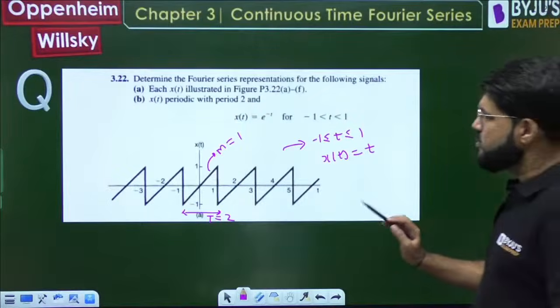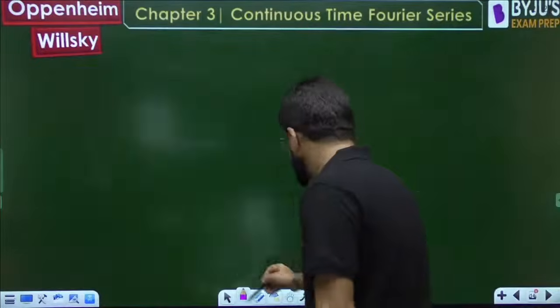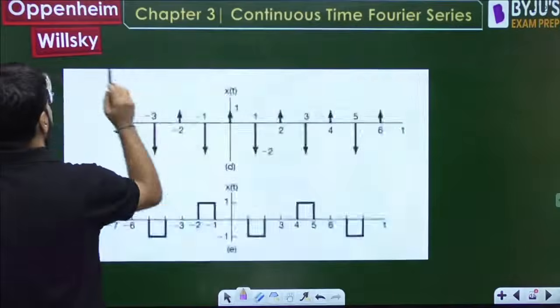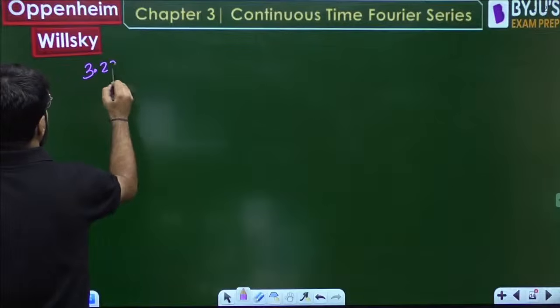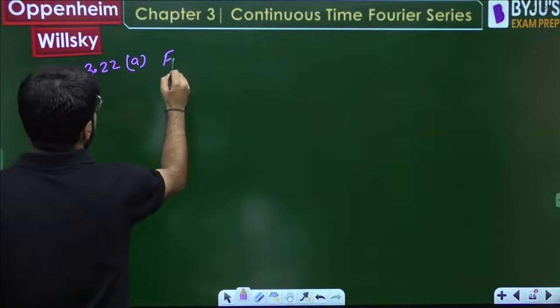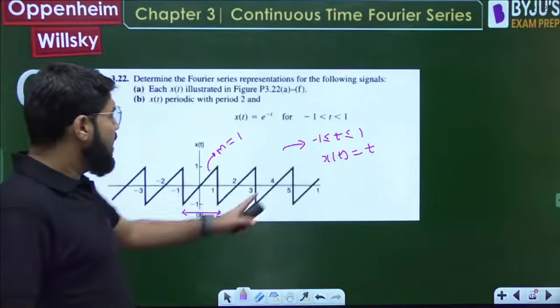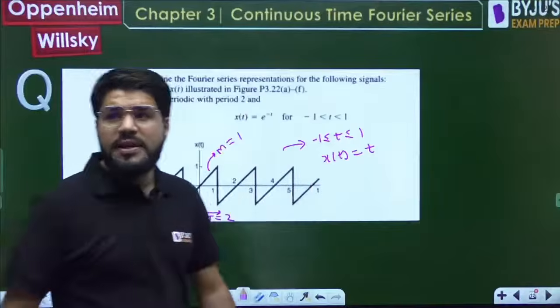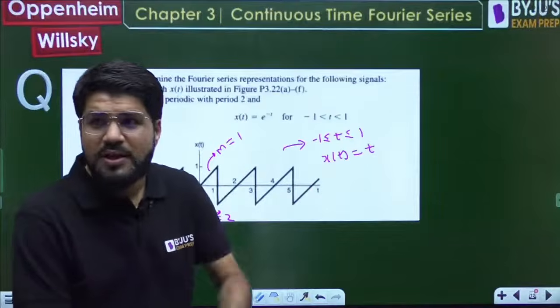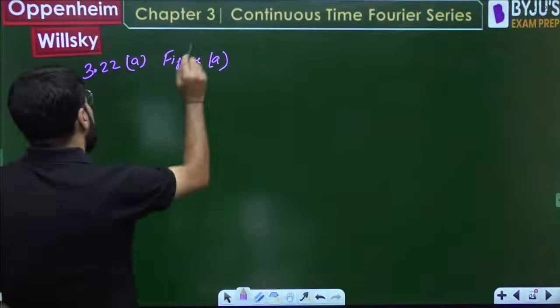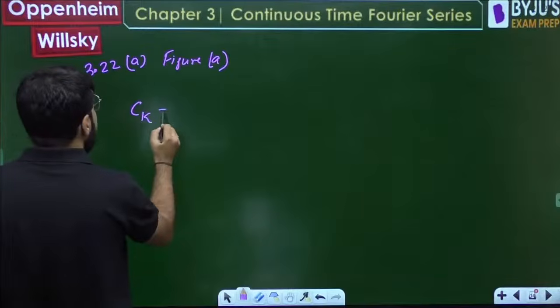Okay, let's start with this one by one and then we will go to the others as well. So I'm solving which part? 3.22 A, figure A. Let's complete figure number A, out of which I have written one time period. We need to find the Fourier series coefficient. I'll come to that also, Ananta. That's what I told you. We will find the shortcut also.